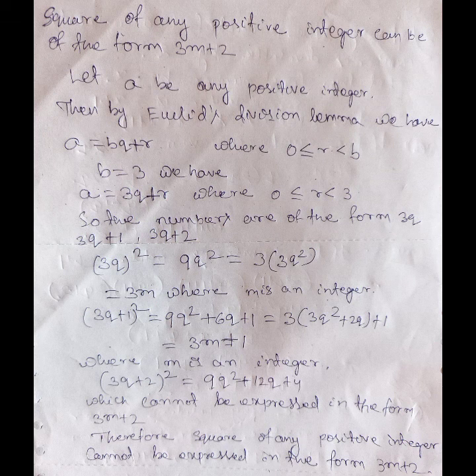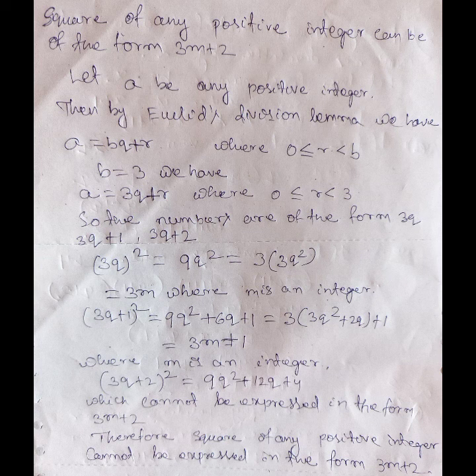Let a be any positive integer. Then by Euclid division lemma, we have a equal to bq plus r, where r is between 0 and b. r may be equal to 0, but r can't be equal to b. r will be less than b. Then, with b equal to 3, a is equal to 3q plus r, where 0 is less than or equal to r less than 3. So the numbers are in the form of 3q, 3q plus 1 and 3q plus 2. 3q plus 3 will not happen because r must be less than b.